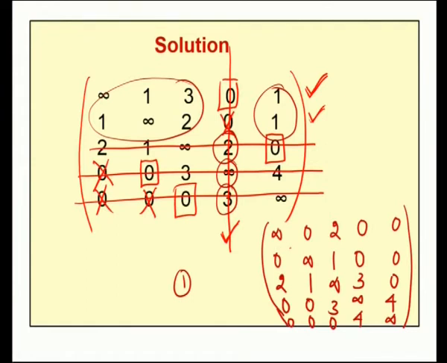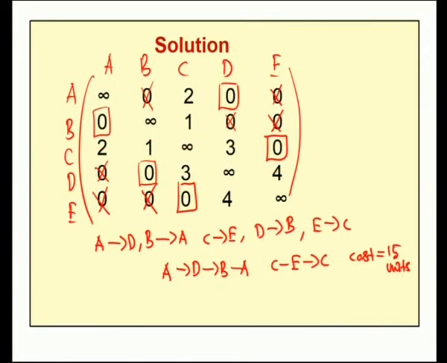Now we look into each and every row where a single 0 is there. First row no single 0, second row there is no single 0, third row we have a single 0, therefore I will make an assignment to this 0. Now by assigning 0 to each and every row and each and every column, as we discussed earlier, we are getting this assignment. Now the number of assignments equals 5 and the number of rows equals 5, therefore